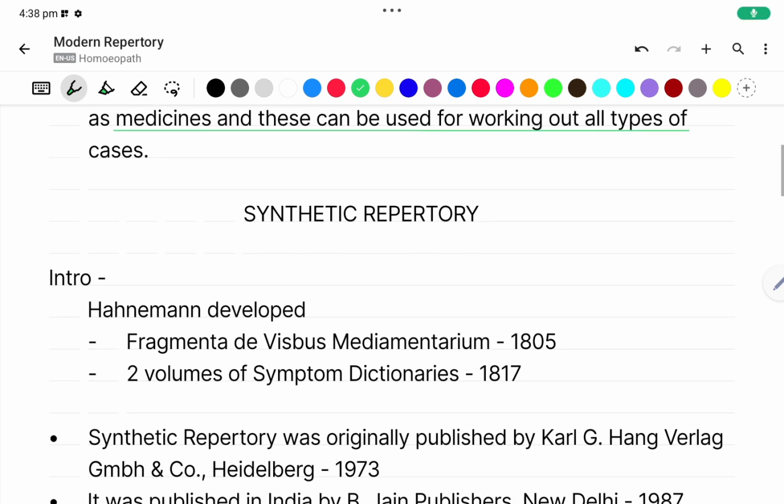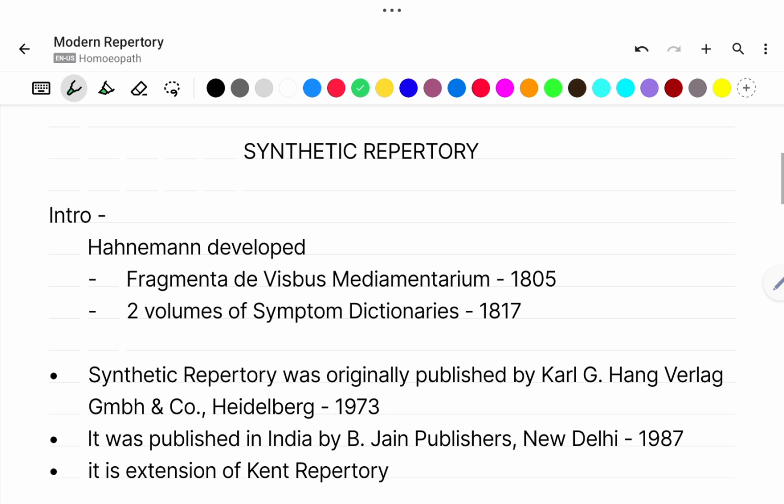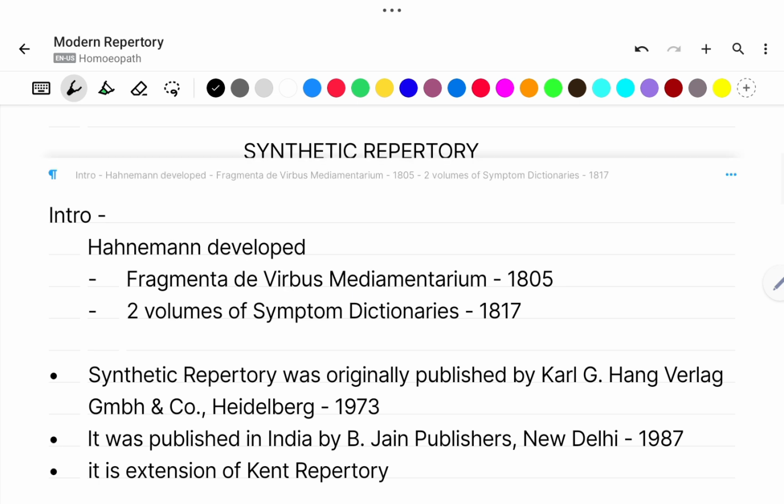Now first we will see the introduction of Synthetic Repertory. In the introduction, names of two books are given. That is, first is Fragmenta de Viribus Medicamentorum, which came in the year 1805, and two volumes of Symptomen-Lexikon came in the year 1817.